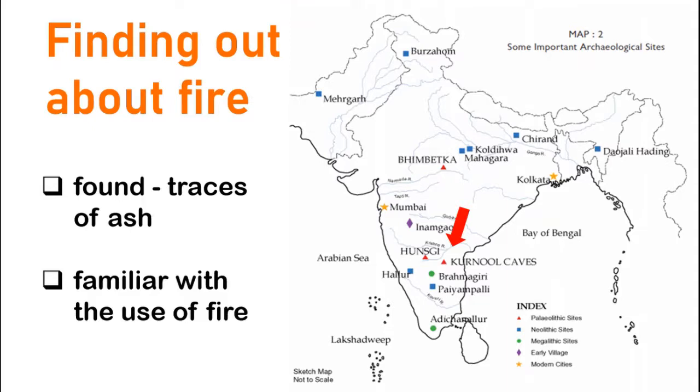They used fire for very different purposes, like as a source of light. They used fire to roast the meat of animals, and sometimes they used fire to scare away animals from their houses. So they were quite familiar with fire, and used it in many different ways.